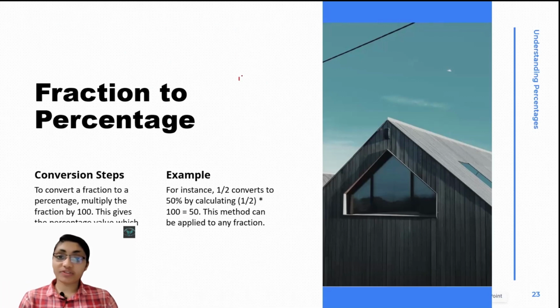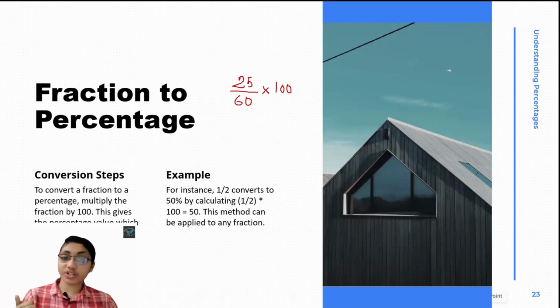If I got 25 out of 60, then what will be the percentage? We just have to multiply it by 100. Here we have an example also. For instance, 1 by 2 is a fraction. It converts to 50%. Why? Because 1 by 2 times 100 is 50. So this is how we convert a fraction into percentage.